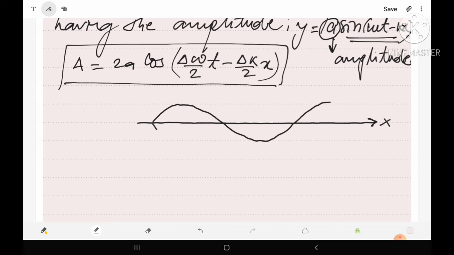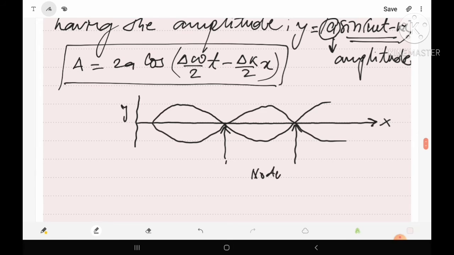So suppose this type of wave packets are formed with the moving particle. Then obviously we know the points where the amplitude is 0, or the displacement along y direction is 0, are known as nodes. So suppose we have two nodes.